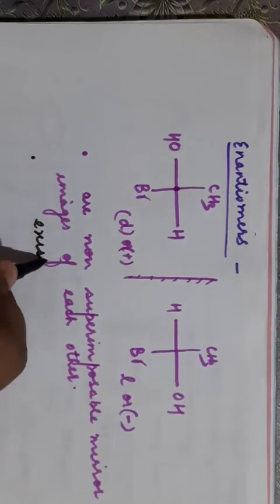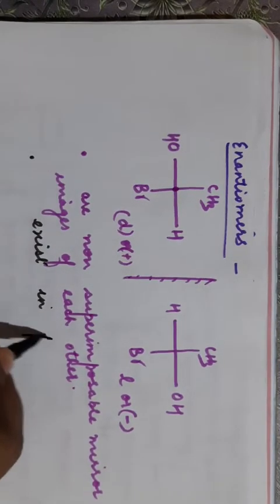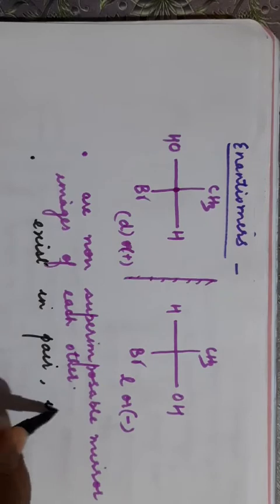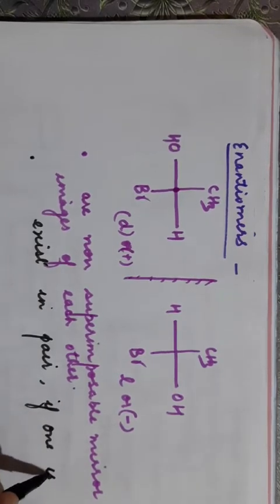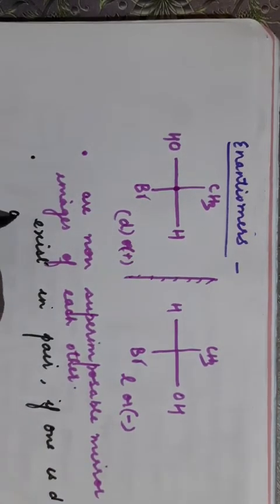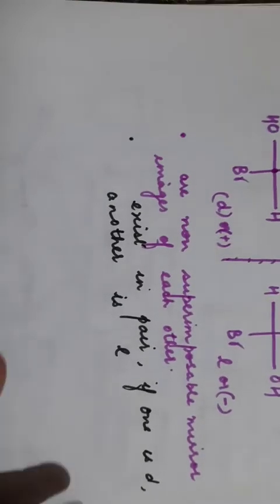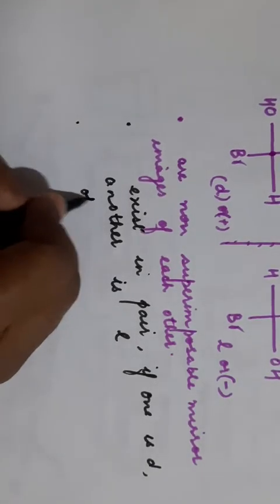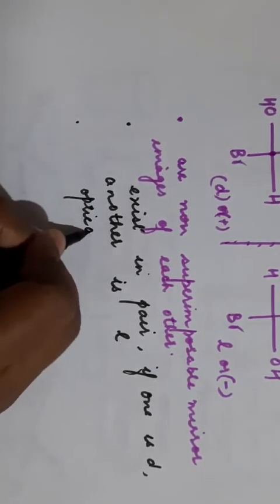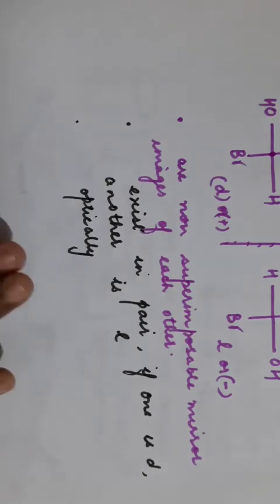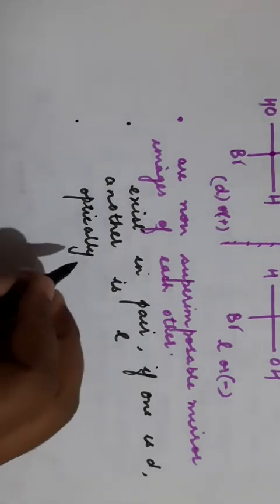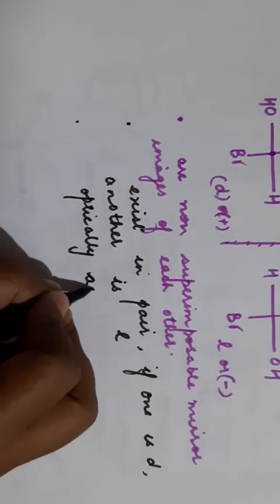Means if one is dextro, another one will be levo, or L. Clear? Then third point is, they are always optically active, because only optically active compounds can have mirror images of each other. So they are optically active.